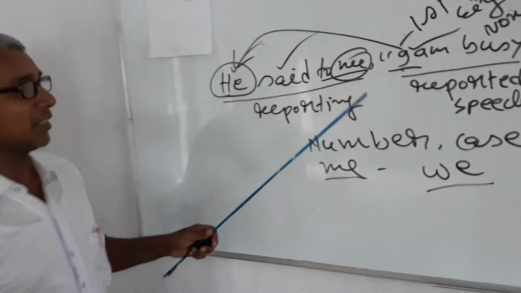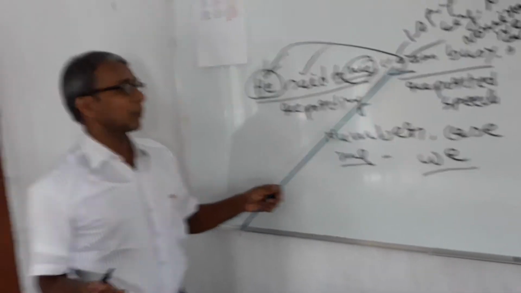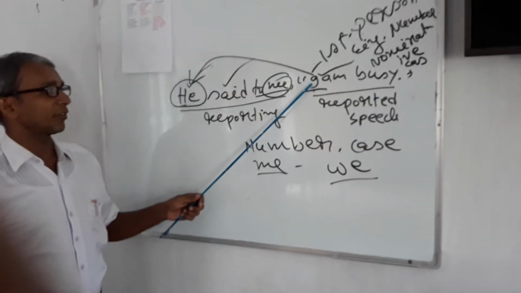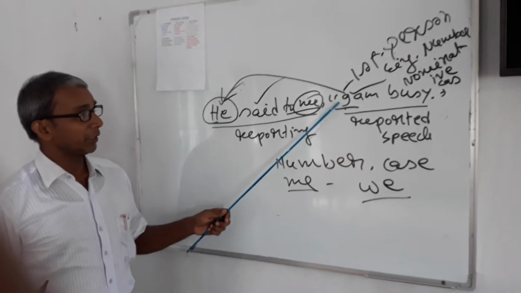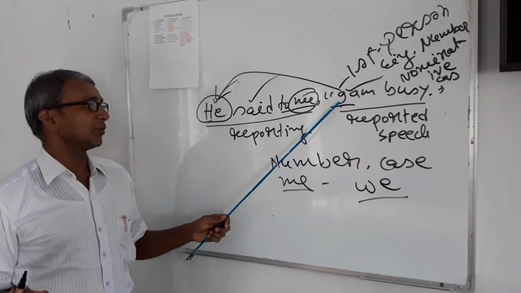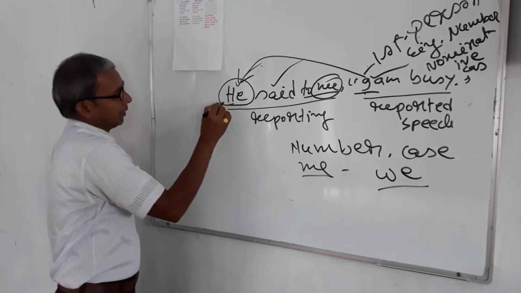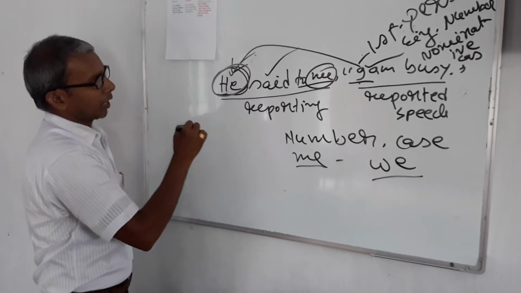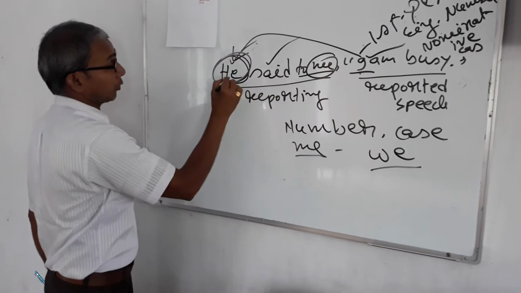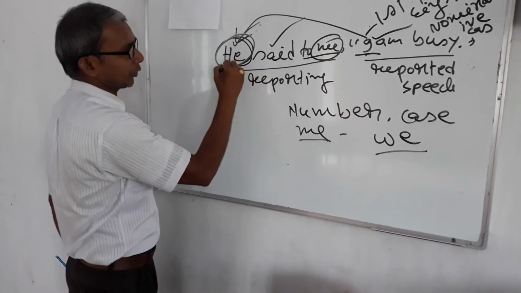When you change the person, you will have to identify very clearly which person it is, what its number is, and what its case is. If you understand the case, number, and person, then you will turn it according to the subject of the reporting verb.